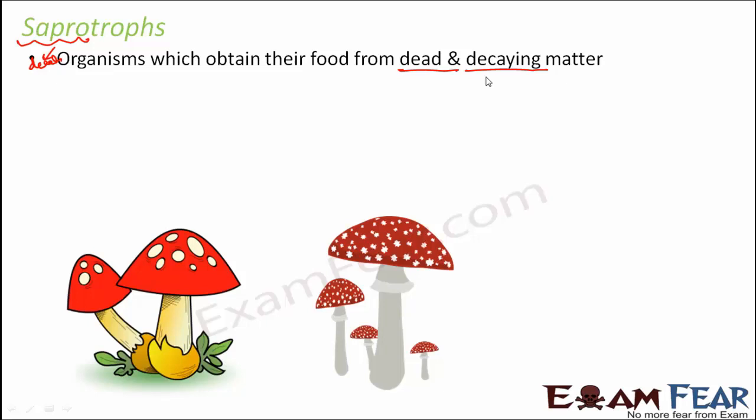Those plants which have a saprotrophic mode of nutrition are called saprotrophs. They feed on dead plants or dead animals. The best example of saprotrophs are the fungi. When you think of fungi, can you remember any example? The best example that you can relate to are the mushrooms. I think you would have eaten mushroom in a lot of dishes. Mushrooms are nothing but fungi. These mushrooms feed on dead and decaying matter.